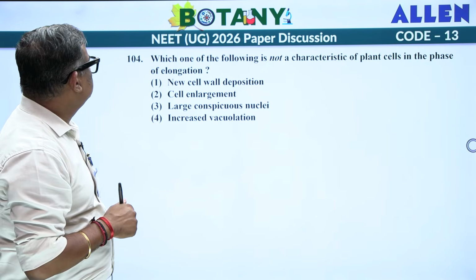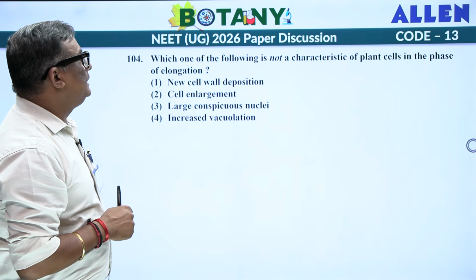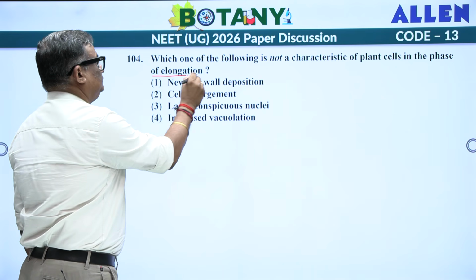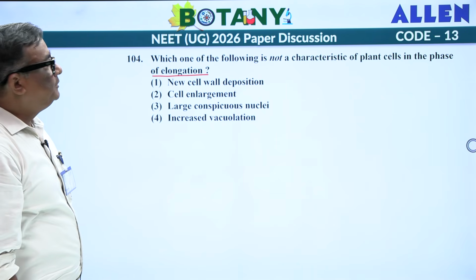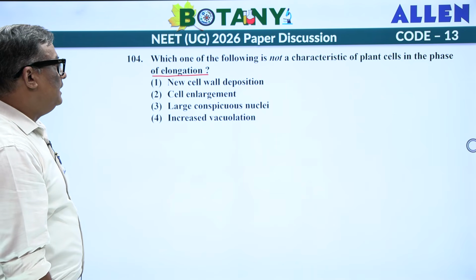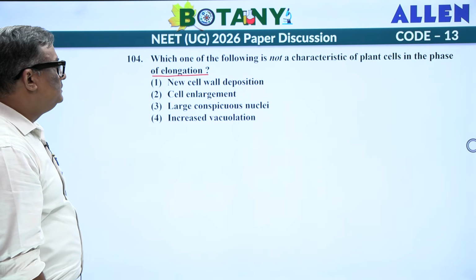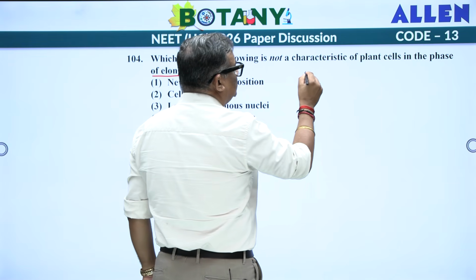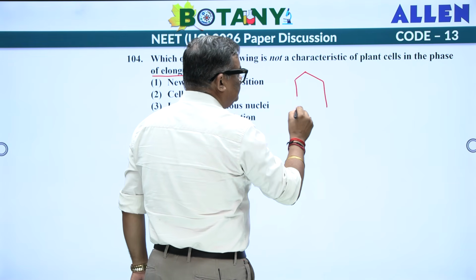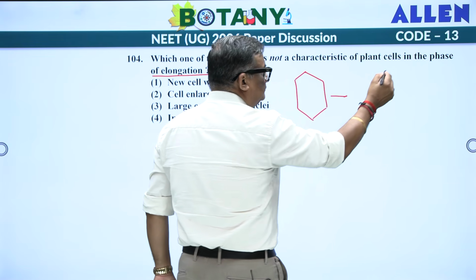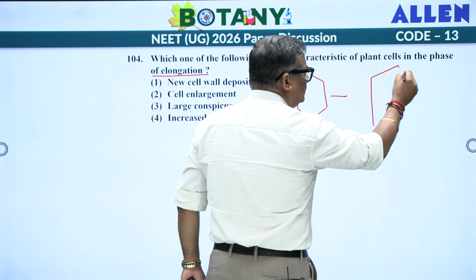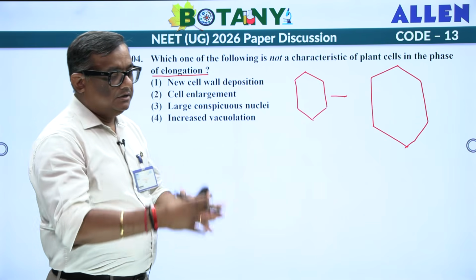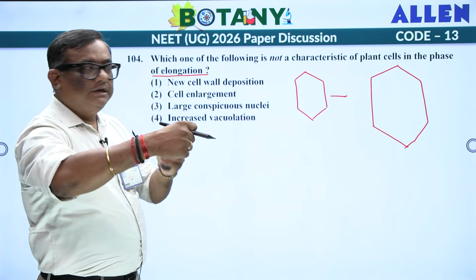Next one, let's see the next one. Which one of the following is not a characteristic of plant cell in the phase of elongation? New cell wall deposition, cell enlargement, large conspicuous nucleus, increased vacuolation. See what they are asking you, elongation. What does elongation mean? Suppose if you take the cell, it will elongate, it will grow up. Now for elongation, what do you require? Cell wall must elongate, material must be added.